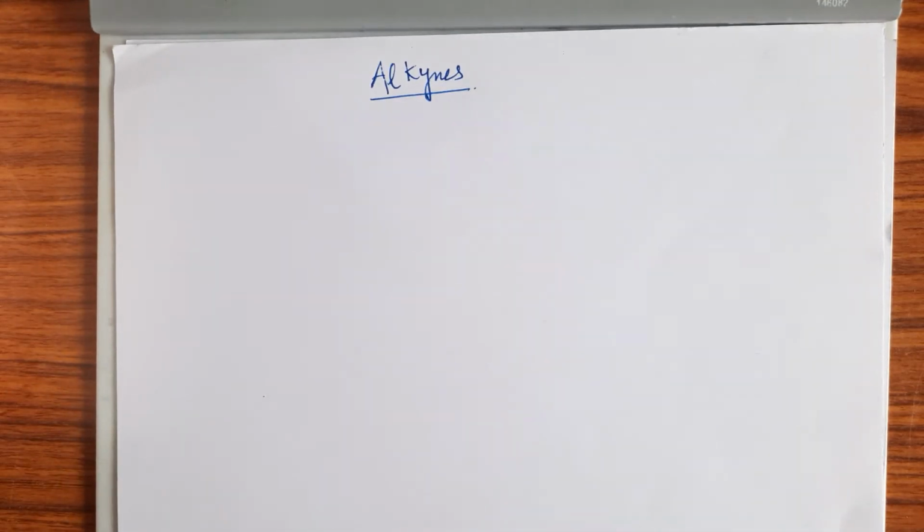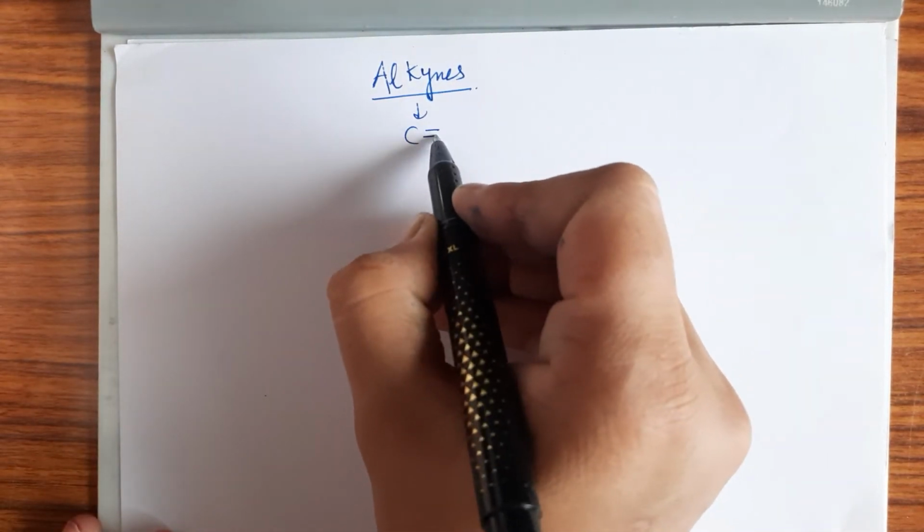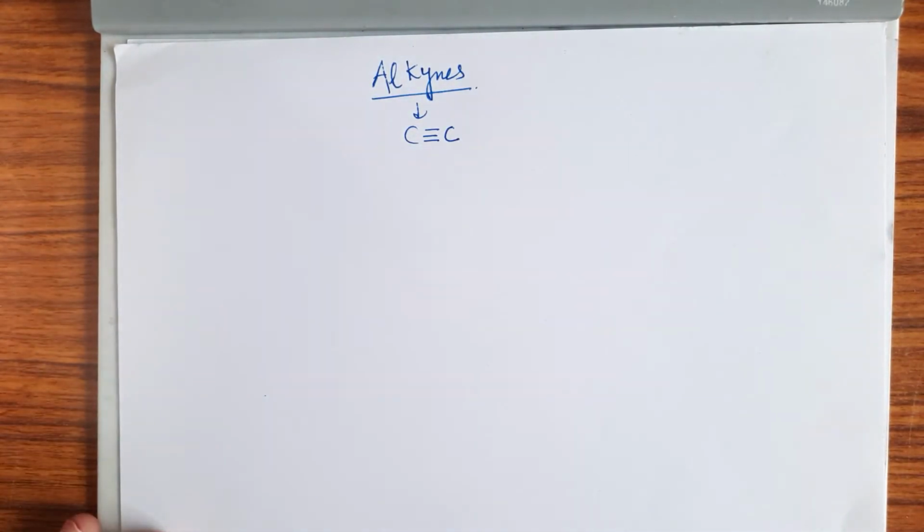Today we will start our next topic from chapter hydrocarbon, and it is alkynes. So alkynes are the compounds in which there is presence of a carbon-carbon triple bond, right? That means it consists of multiple bonds, but it consists of a triple bond in the form of multiple bond, right?